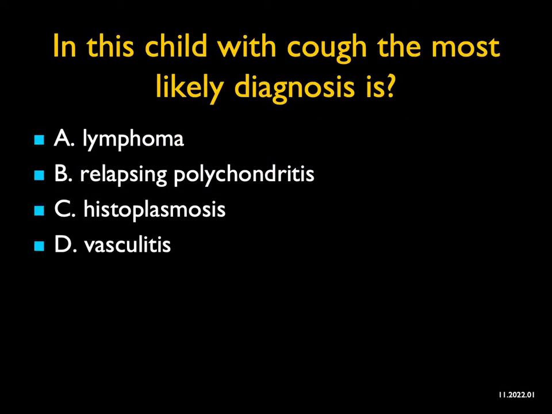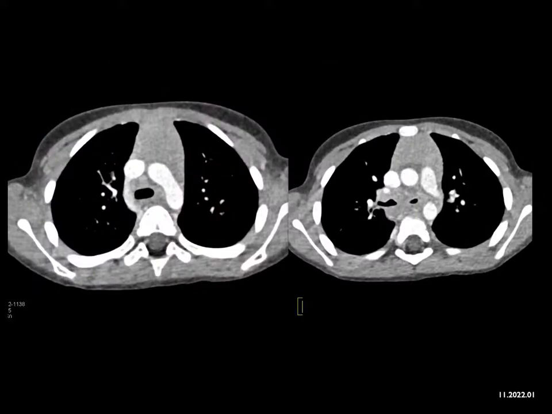In this child with cough, the most likely diagnosis is, when you look at the images, first of all, you see a prominent thymus, but that's normal for age. This child was in the single digits, probably about 7 years of age. But then you see what looks like adenopathy surrounding the trachea and the tracheal bifurcation. So I'm thinking of infectious disease, I'm thinking TB, I'm thinking histoplasmosis. This is not going to be lymphoma in all likelihood based on its pattern.